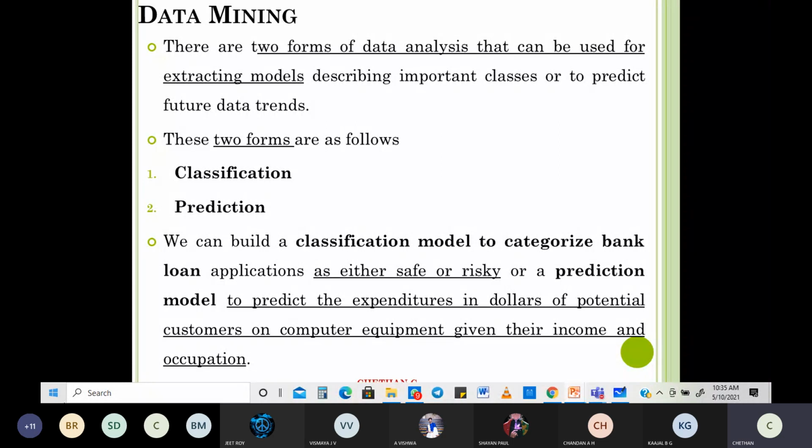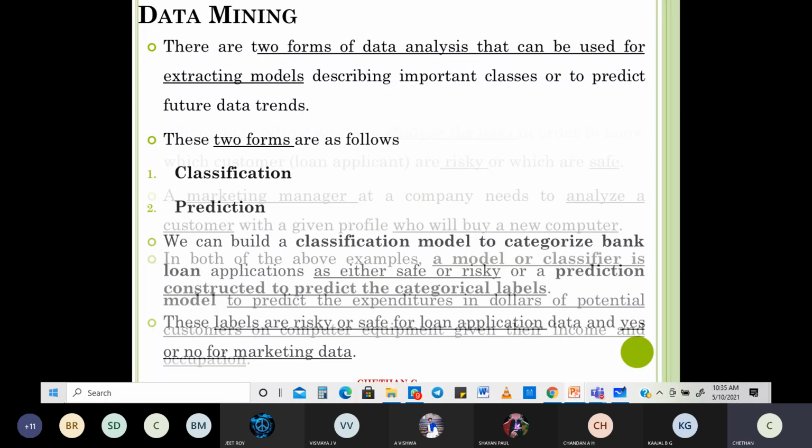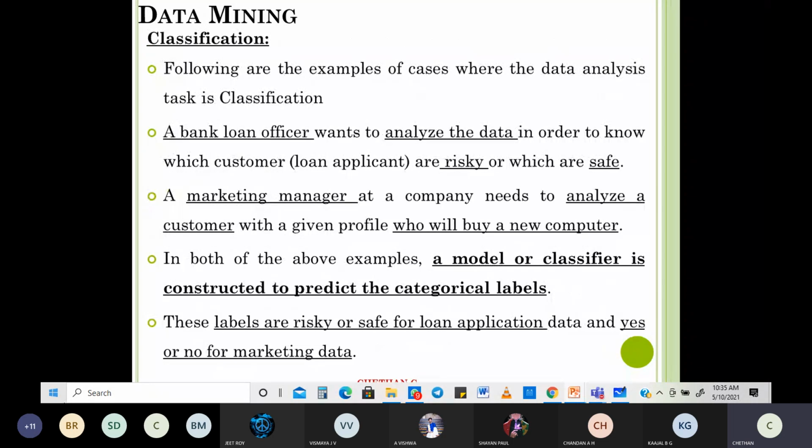Okay, some things which you've got to keep in mind here. Then of course, what is this classification? Now, what is classification? If you want to group your data, first of all, I'll give the example. A bank loan officer wants to analyze whether the data is risky or safe. Or a marketing manager wants to analyze whether a customer is willing to buy a computer or not, or is able to buy a computer or not.